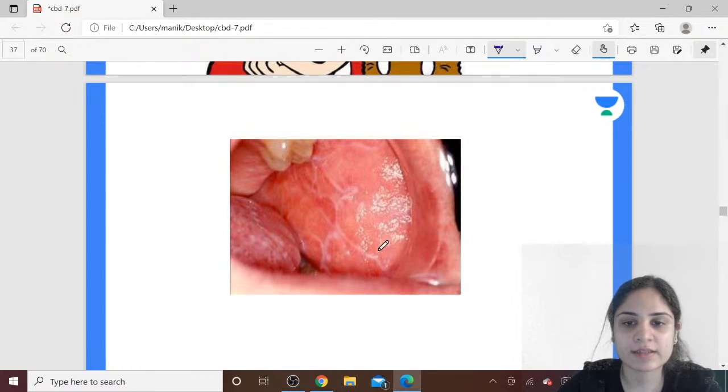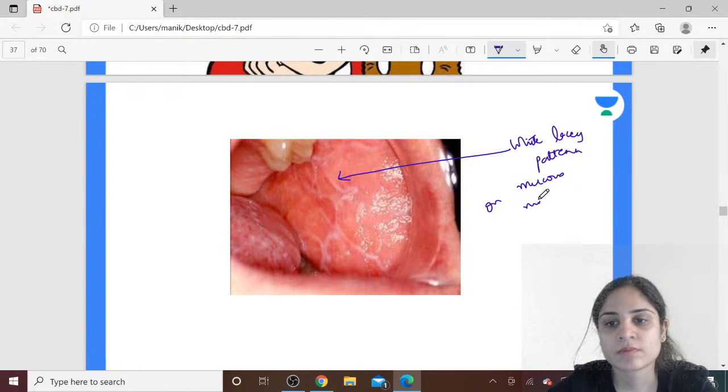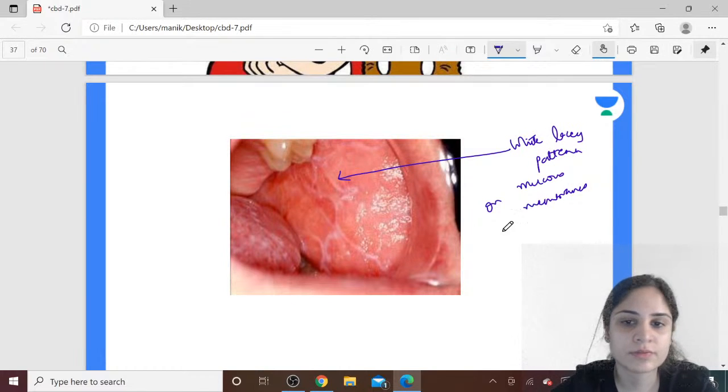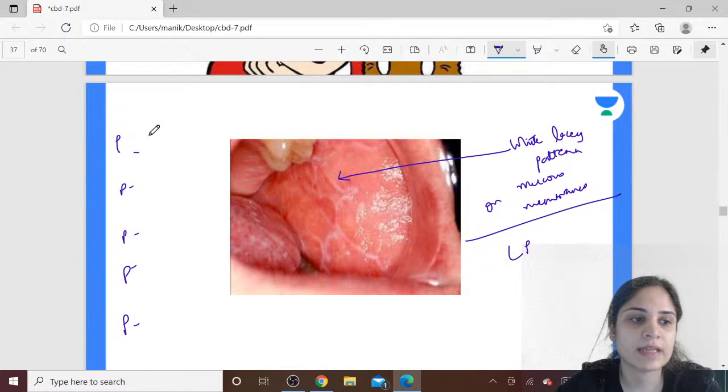Yes, absolutely correct. So what is this? You're seeing the white lacy appearance or white lacy pattern on mucous membranes, especially your buccal mucosa. So this is characteristic of lichen planus, correct? This is characteristic of lichen planus. Okay, can you tell me what are the 5 P's of lichen planus? How are the lesions of lichen planus?